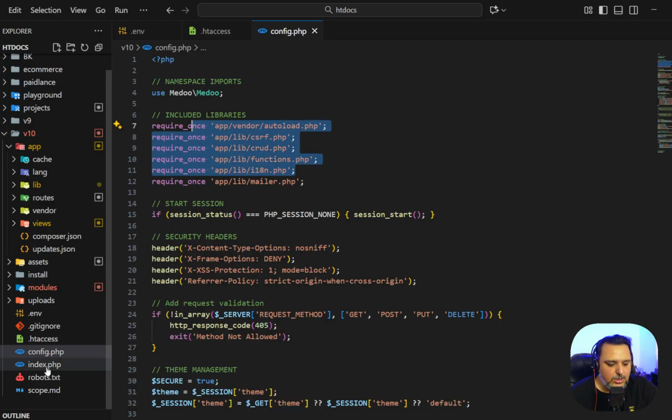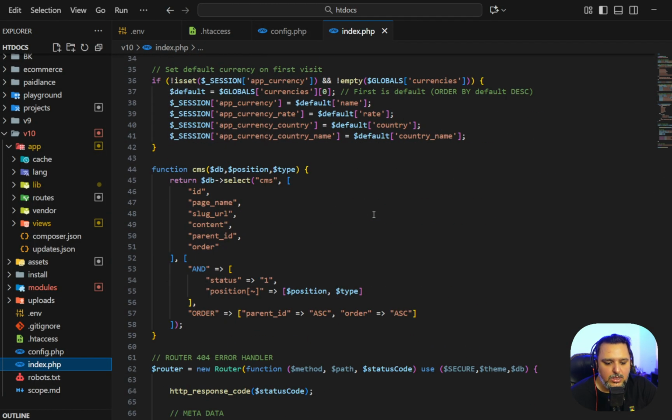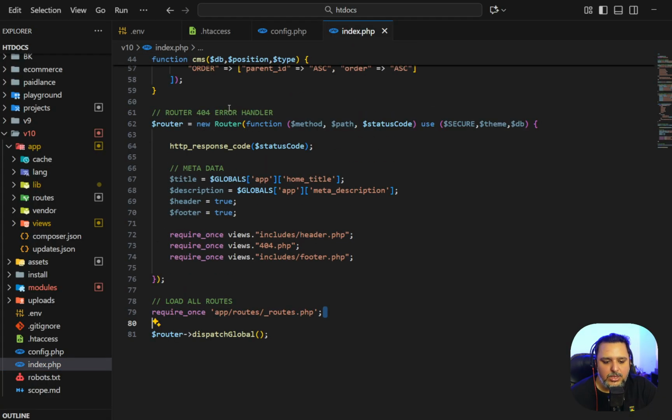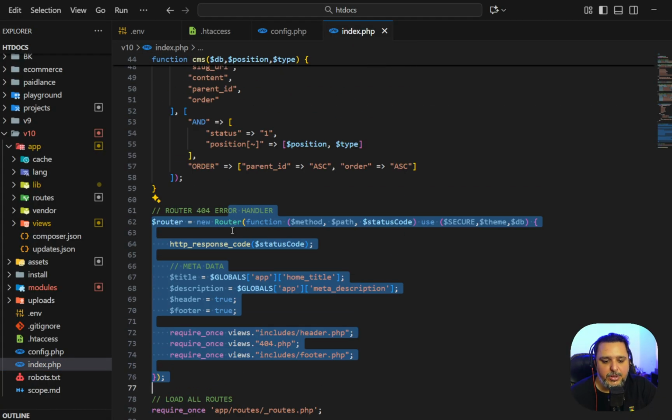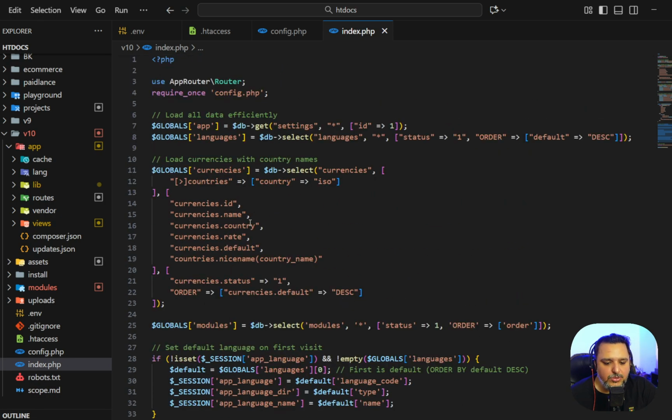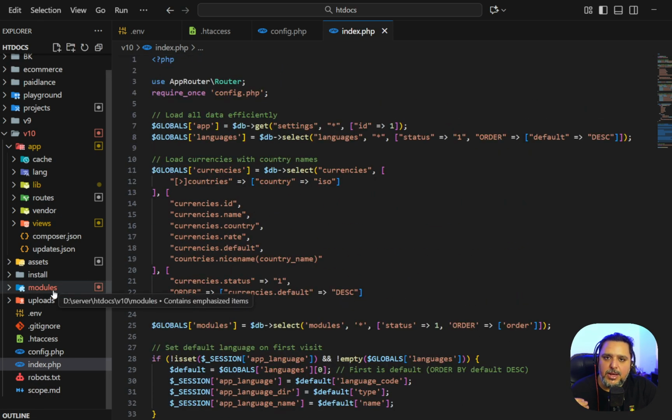Everything is available in the config. And then we have the index file, which contains all the important things, like we are including the routes, the 404 error pages, and some database connections directly to the database, so that we can optimize the platform to the maximum level.